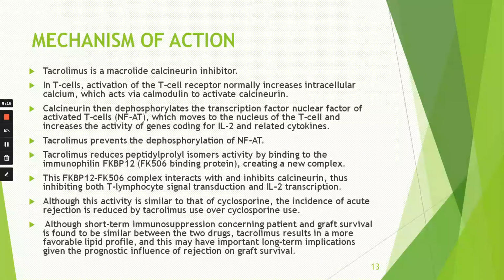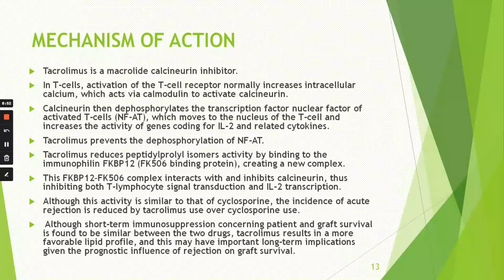Now, the mechanism of action. This is the very important PPT. The tacrolimus is a macrolide calcineurin inhibitor. In T cell, the activation of T cell receptor normally increases the intracellular calcium, which acts via calmodulin to activate the calcineurin. Okay. Calcineurin then dephosphorylates the transcription factor nuclear factor of activated T cell, that is NFAT, which moves to the nucleus of the T cell and increases the activity of genes coding for interleukin-2 and related cytokines.